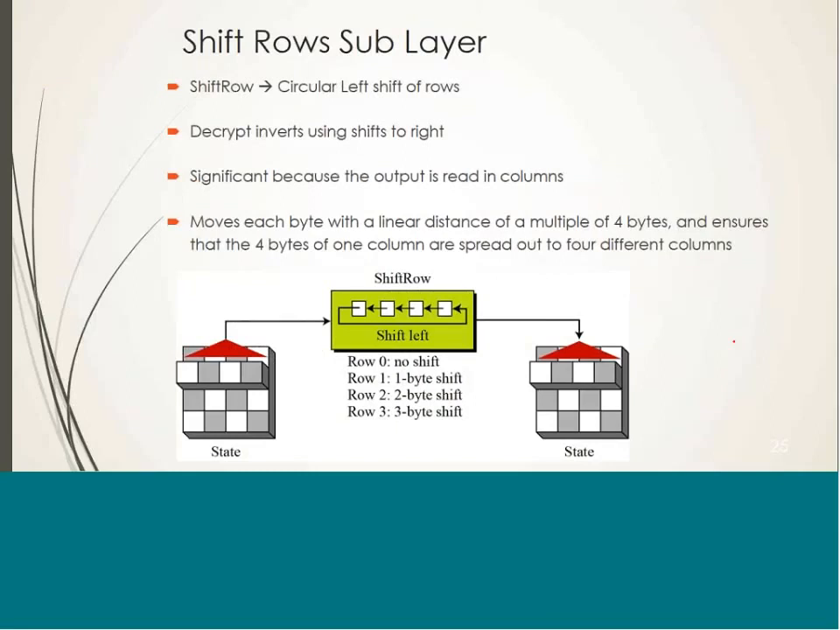Next operation is the shift rows operation. Shift rows operation is based on the idea that we are going to perform circular left shift of rows. So in this case, except the first row where no shifts are being performed, all the rows perform circular left shift. In case of row 1, 1 byte circular left shift is performed, whereas in case of row 2 and row 3, 2 byte and 3 byte circular left shifts are performed.